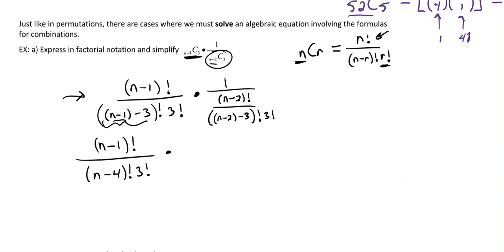Now times, now this part can look a little confusing. Let's just remember what we're looking at here. Let's say we had different numbers here. This is like 1 over 2 divided by 3 or something like that. Do you remember how dividing by a fraction is the same thing as multiplying by the reciprocal? That'd be the same thing as 1 times 3 over 2. We can do the same thing, but I'm not going to do that whole step. I can see the pattern here that the bottom in the end is just going to flip up to the top when we do that step.